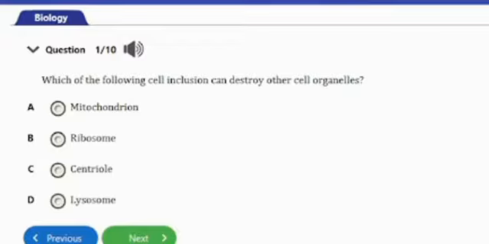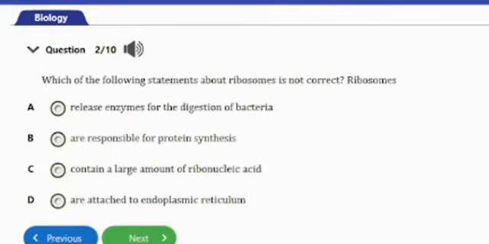Let's go ahead and start with the first question, which says: which of the following cell inclusions can destroy other cell organelles? A, mitochondrion, B, ribosome, C, centriole, D, lysosome. The answer to this question is option D, the lysosome. Lysosome is also known as the suicidal bag of the cell, and that's the cell organelle that is capable of destroying the other cell organelles. So let's consider the next question.